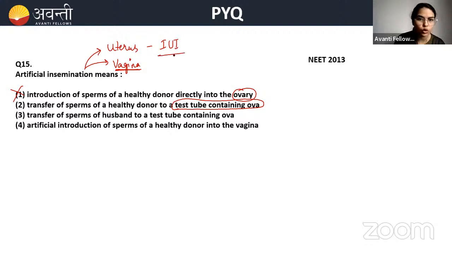If it is inserted into the uterus, we call it intrauterine insemination, and also in the vagina. Transfer of sperms of husband to a test tube containing ova? No. Again, no. Artificial introduction of sperms of a healthy donor into vagina? Yes. Into vagina or into uterus. Good, Ahmedabad. Your answer is correct.